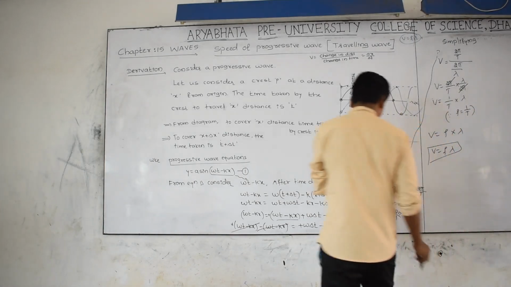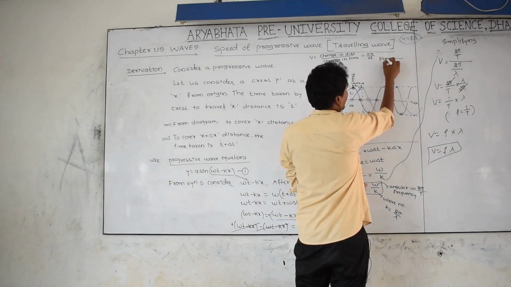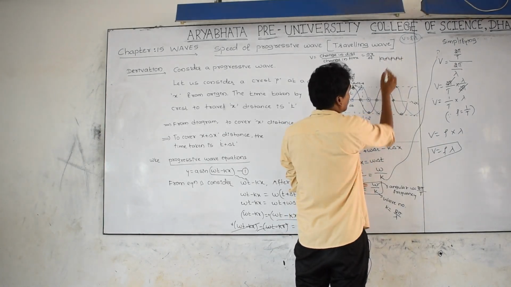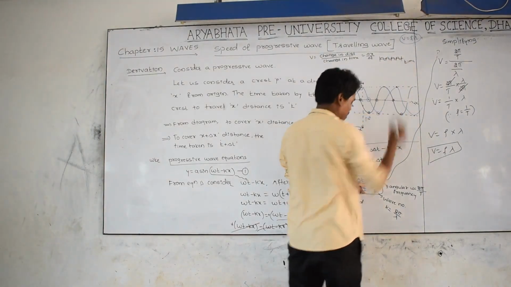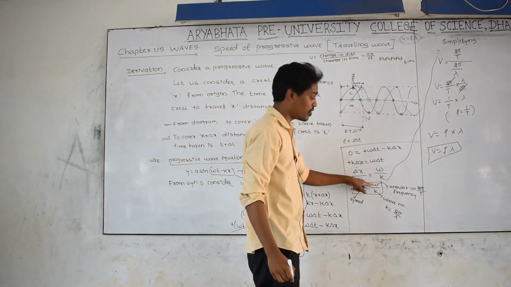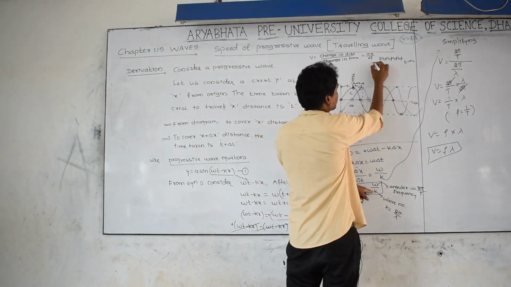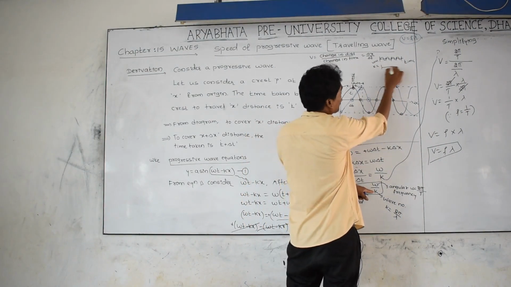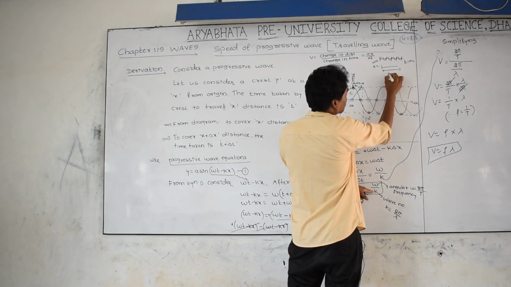And this one, don't confuse, omega: number of waves. For example, this is 1, this is 2, this is 3, this is 4. With respect to time, the number of waves is called frequency, angular frequency. And what is k? K is the number of waves in length. For example, from here to here the length is 1 meter.